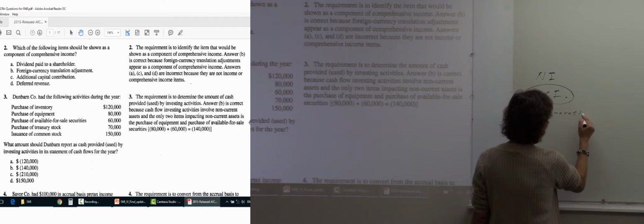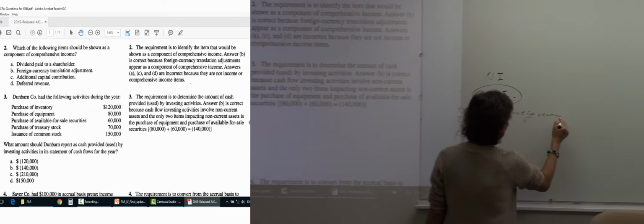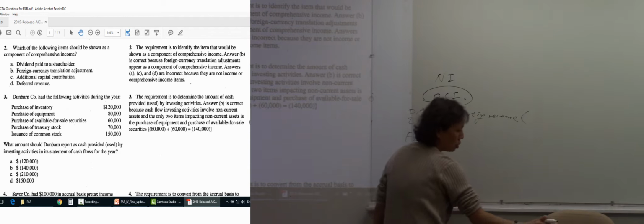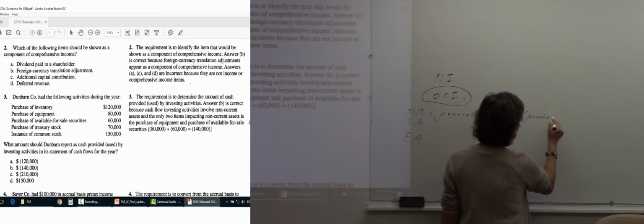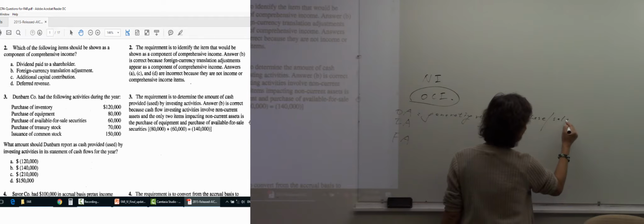So purchase inventory or sell inventory.